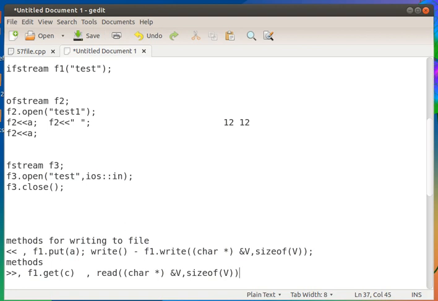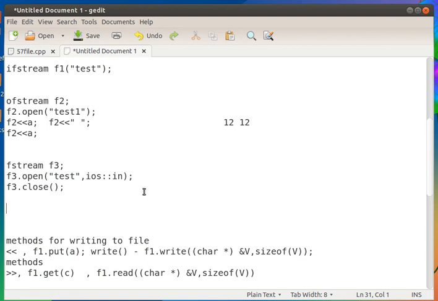So corresponding to write, we have read, f1 dot read. F1 means object of the file. So the simplest methods are extraction, insertion and put. Insertion and put are used for writing, extraction and get are used for reading. So these are the different methods for writing and reading from a file.